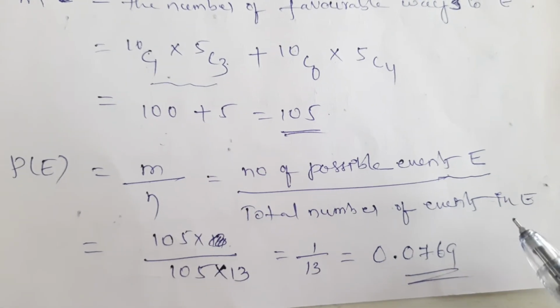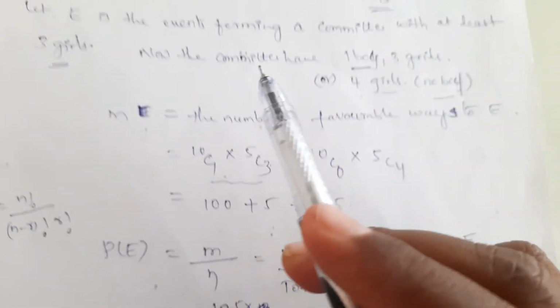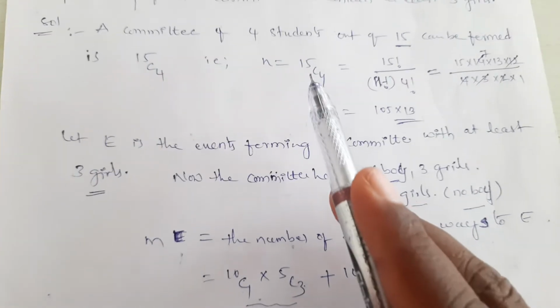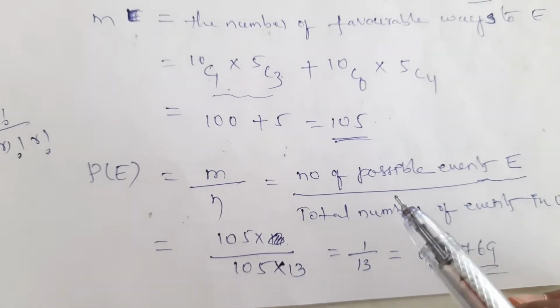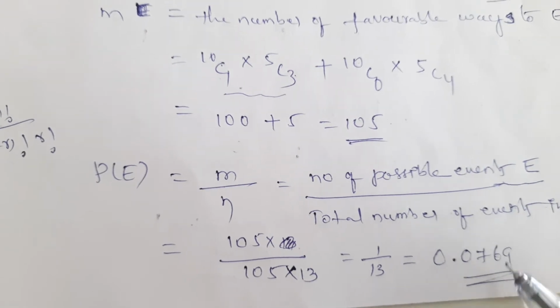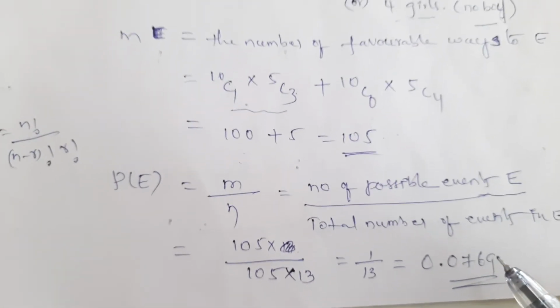The total number of events is 105 into 13, that is, out of 15 students we form a committee of 4 members, 15C4, denoted by N. So that is equal to 105 by 105 into 13, which is 1 by 13, that is 0.0769.